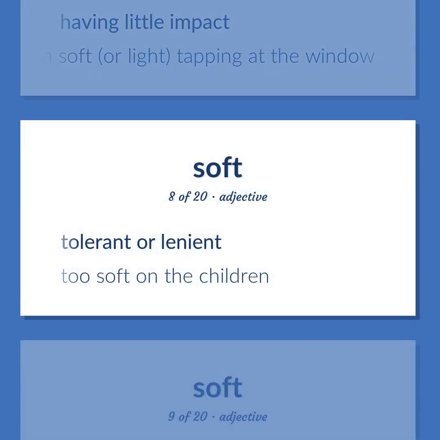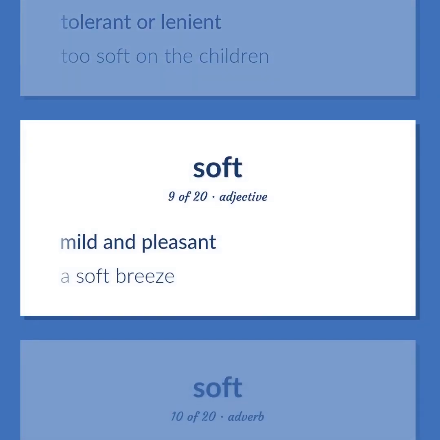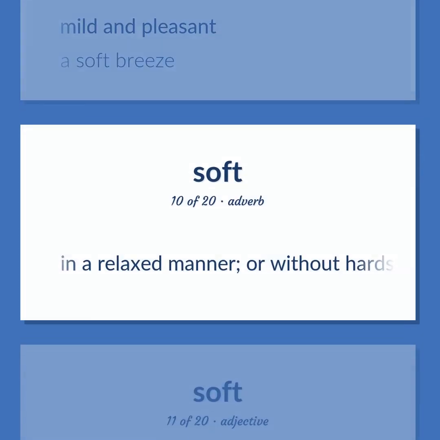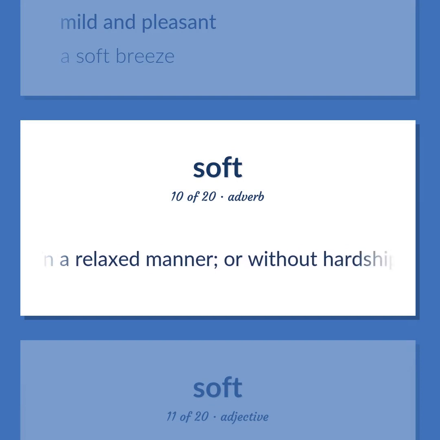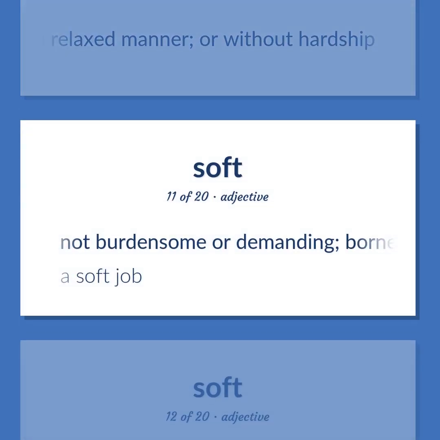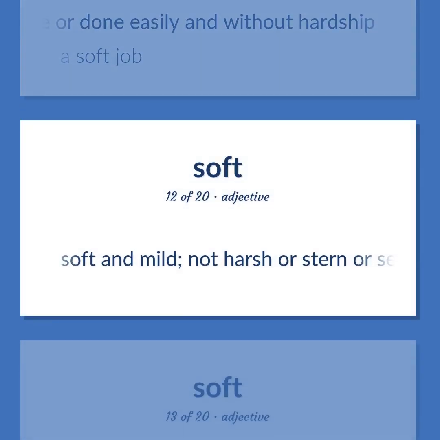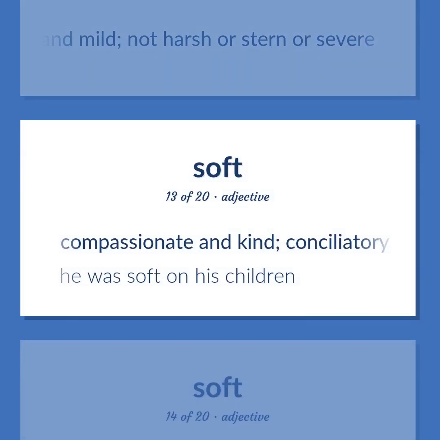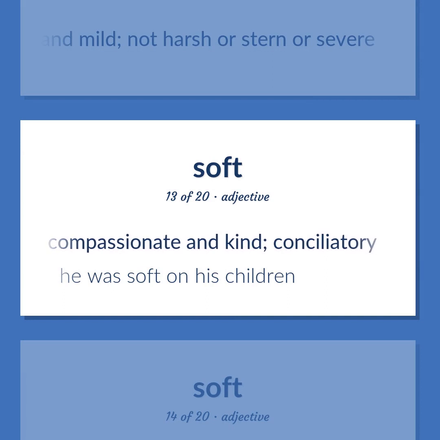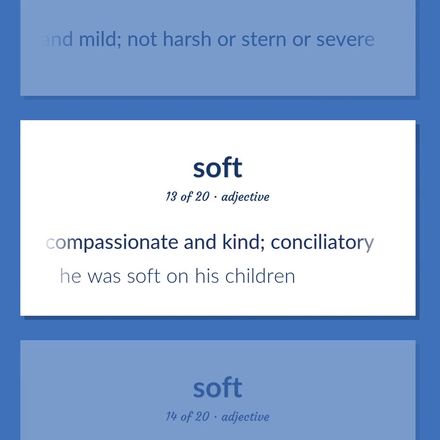Tolerant or lenient. Too soft on the children. Mild and pleasant. A soft breeze. In a relaxed manner, or without hardship. Not burdensome or demanding. Born or done easily and without hardship. A soft job. Soft and mild. Not harsh or stern or severe. Compassionate and kind, conciliatory. He was soft on his children.